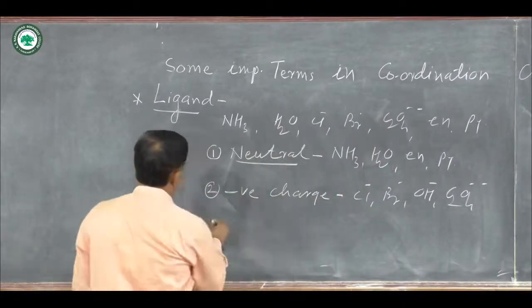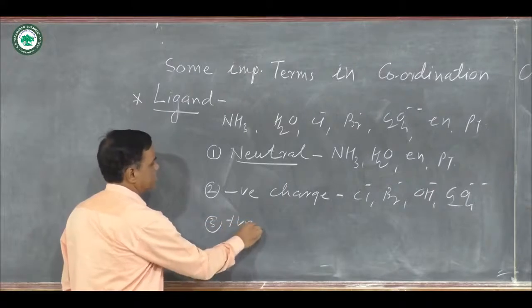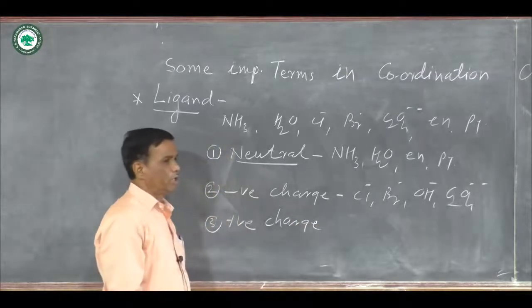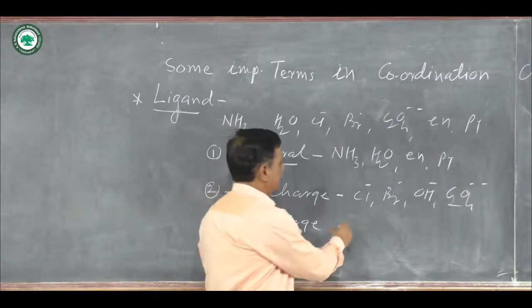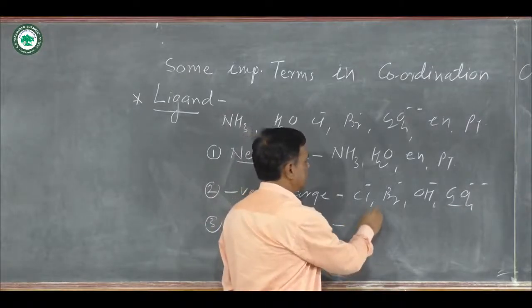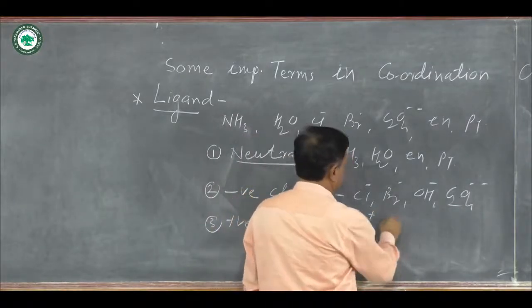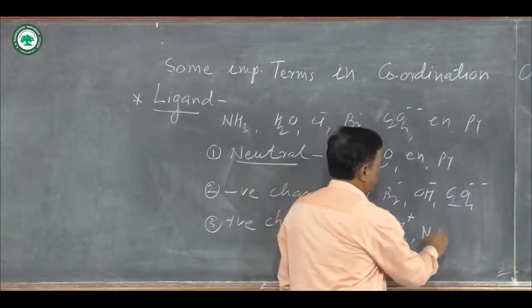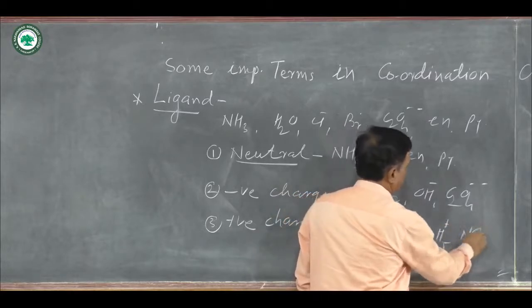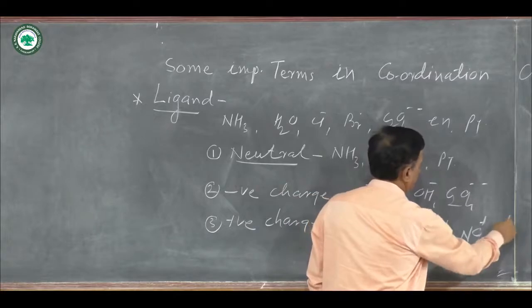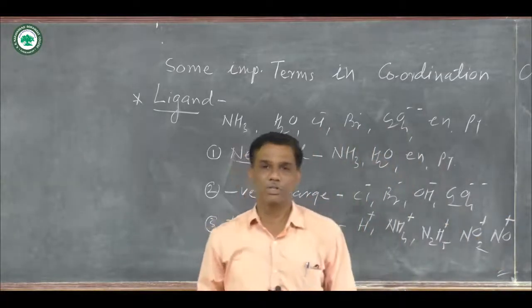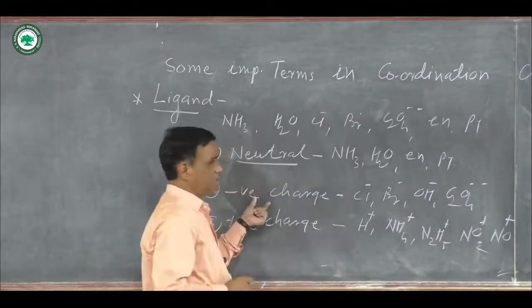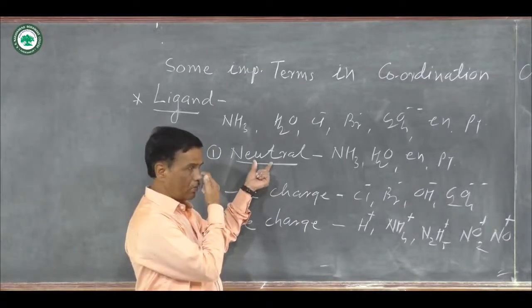Then third type, positive ligands, meaning cations. Negative means anions, and positive charge ligands mean cationic forms of ligand. Examples are H plus ion, NH4 plus, N2H5 plus, NO2 plus, NO plus. All these are examples of positive ligands, meaning positively charged ligands, and these are the types of ligands on the basis of their charges.